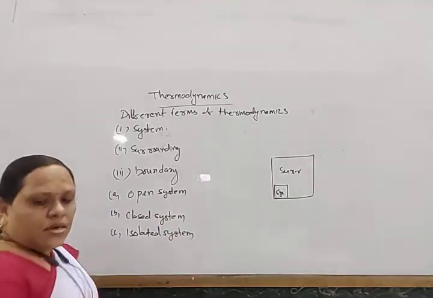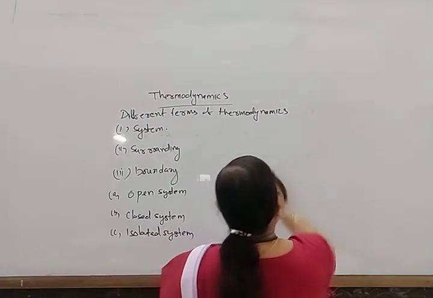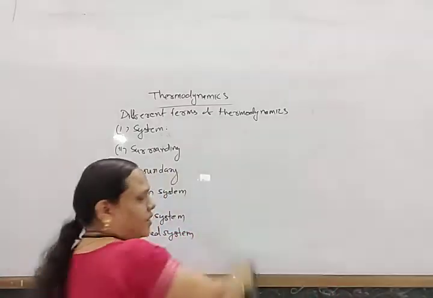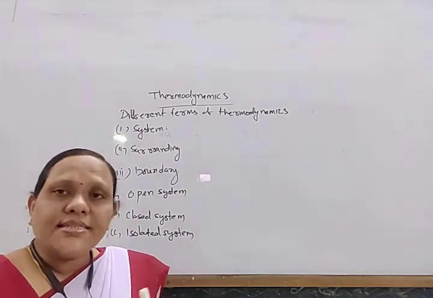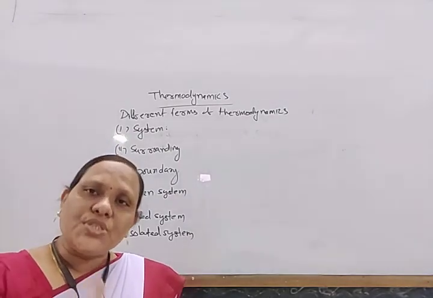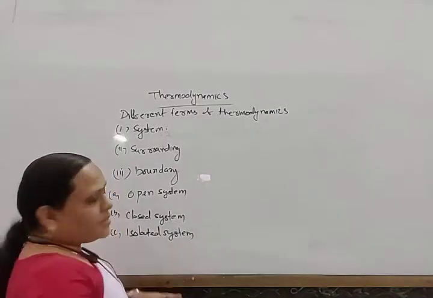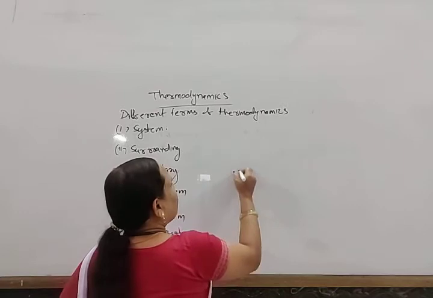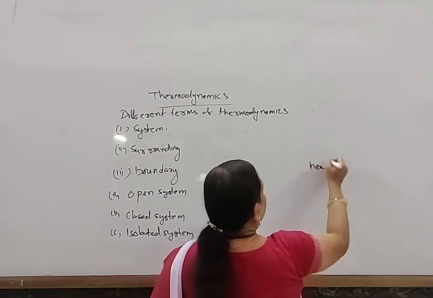So, open system, closed system, and isolated system. The system is divided into three types depending on whether the mass or the energy transfer takes place from system to surrounding or surrounding to system. So these are classified into three types: one, the exchange of mass, another, the exchange of heat.